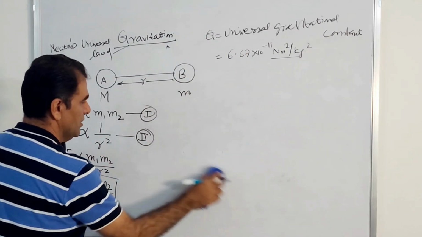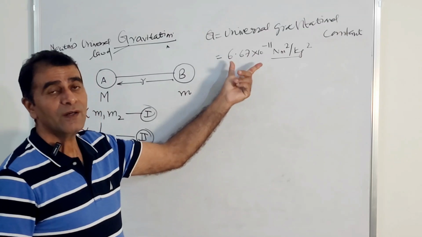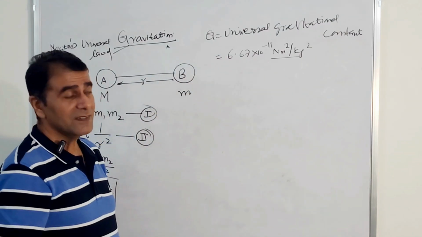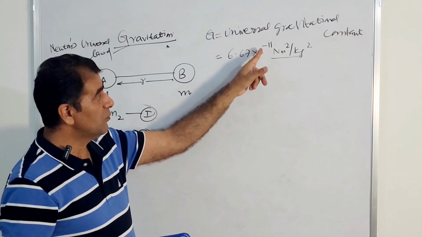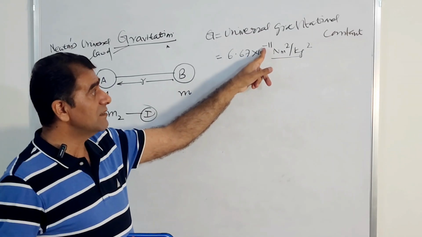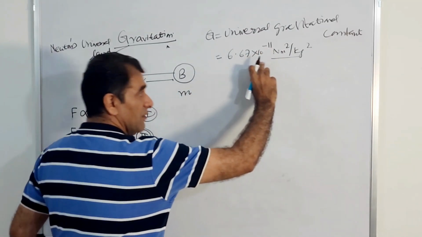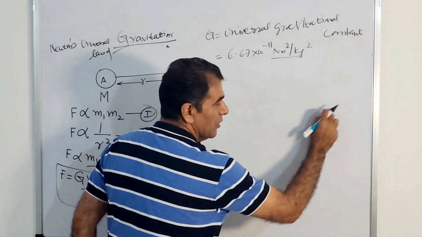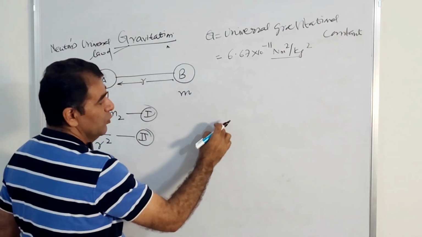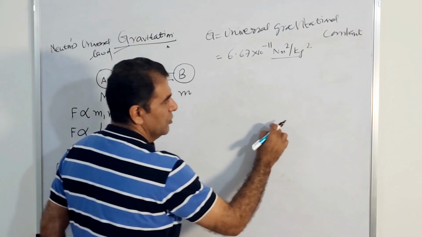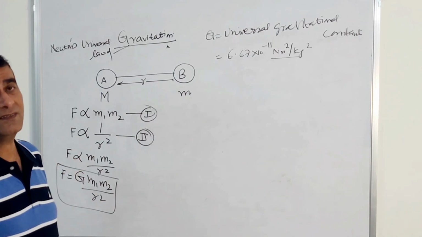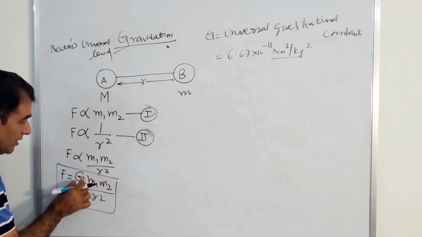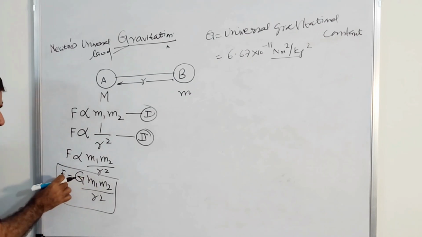No need to cram the unit, just cram this value because it is a constant. Now just look at this value, 6.67 times 10 to the power minus 11. It is very, very small. If it is plus 11, it is large. When it is minus 11, it means 6.67 divided by 10 to the power 11, which comes out to be 0.0000000000667. A very small value. Because G is very, very small, the force of attraction between any two bodies is very, very small.